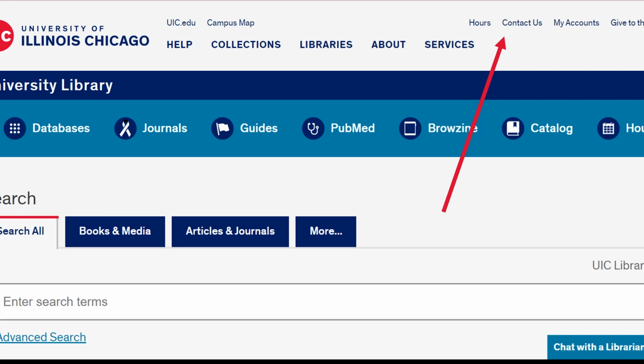But if you can't find the information you're looking for, don't hesitate to reach out for help from a librarian. We can help you over email, phone, Zoom, or in person at the library. Just look for the Contact Us link on the library homepage.